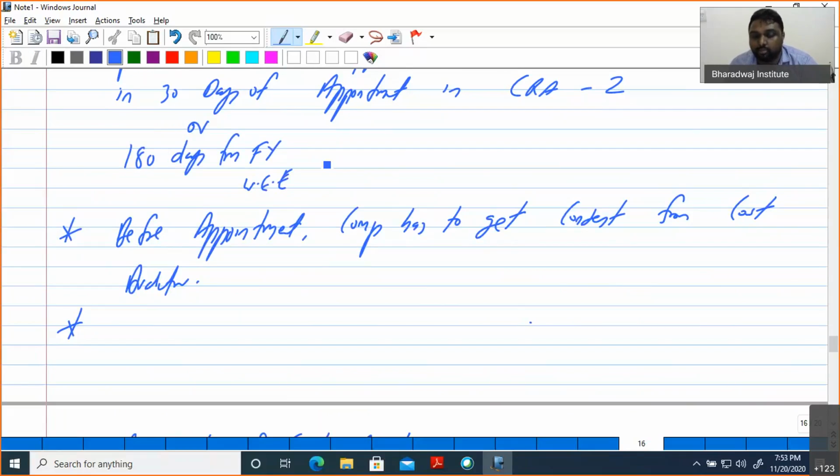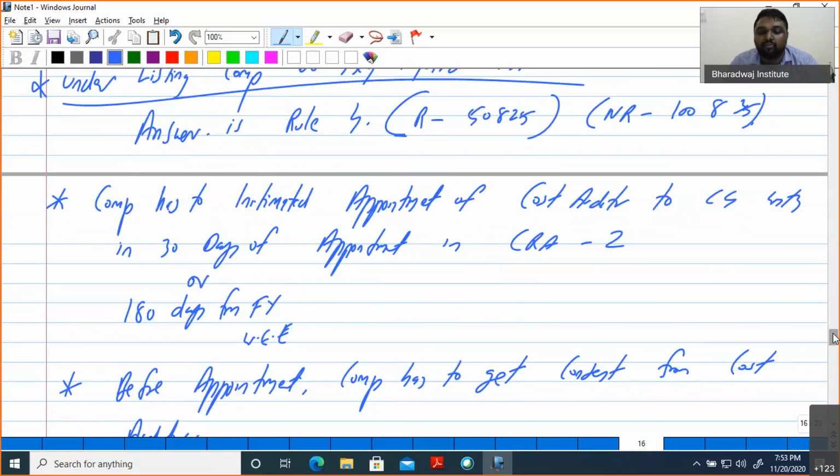This point we have missed. That is, within 30 days or 180 days from the financial year, whichever is earlier.